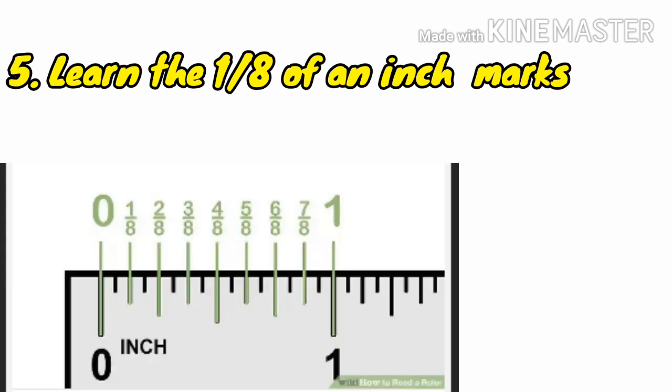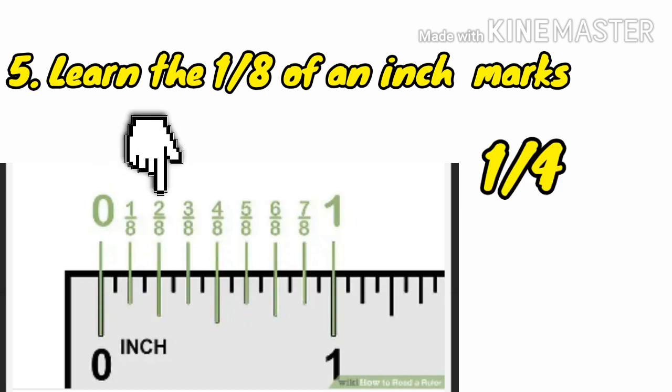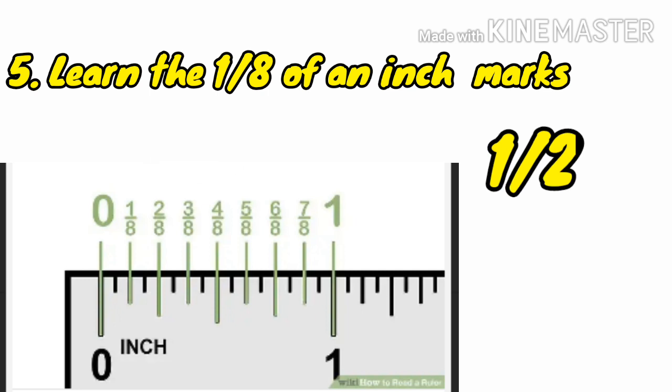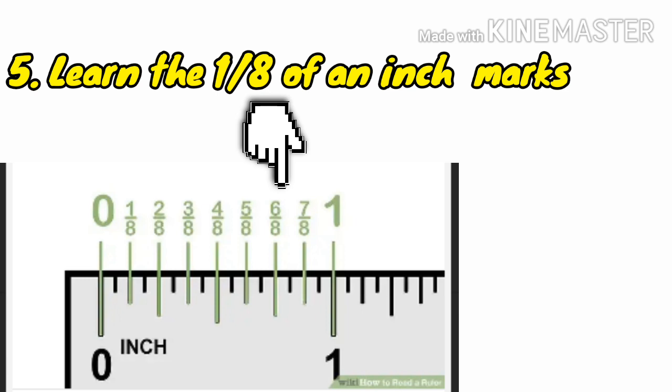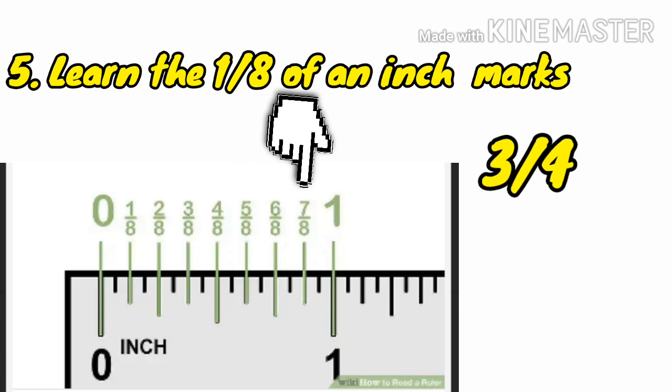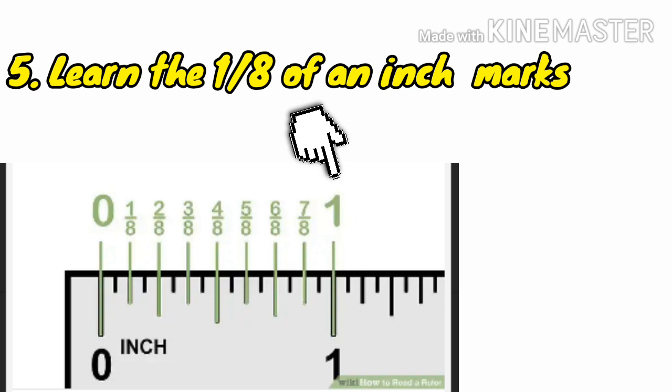Number 5, learn the 1/8 of an inch marks. The 1/8 of an inch marks are the smaller marks found directly between the 1/4 of an inch marks on the ruler. Between 0 and 1 inch, there are marks that denote 1/8, 1/4 or 2/8, 3/8, 1/2 or 4/8, 5/8, 6/8 or 3/4, 7/8, and 1 or 8/8 of an inch.